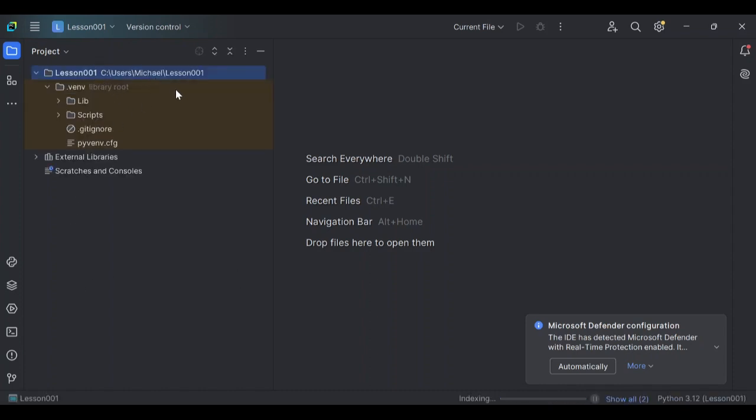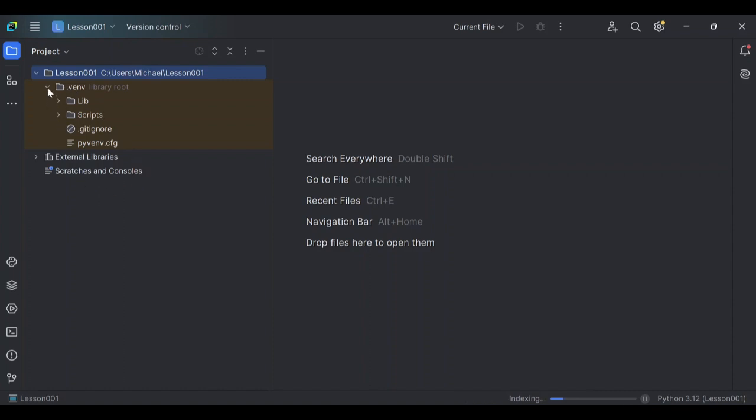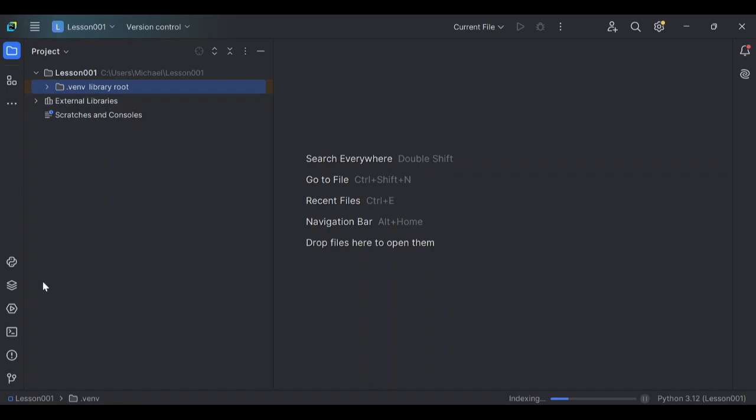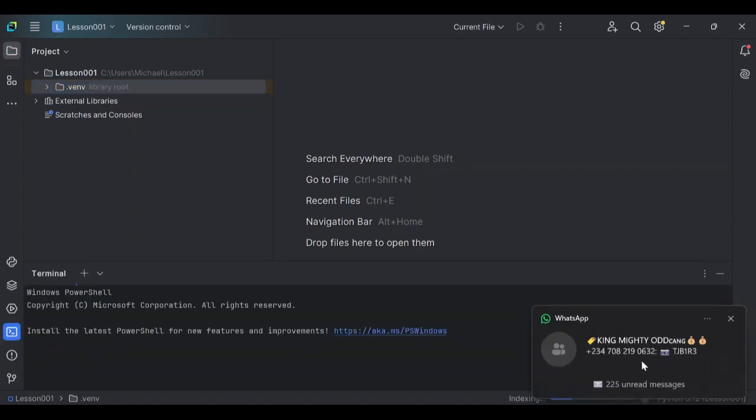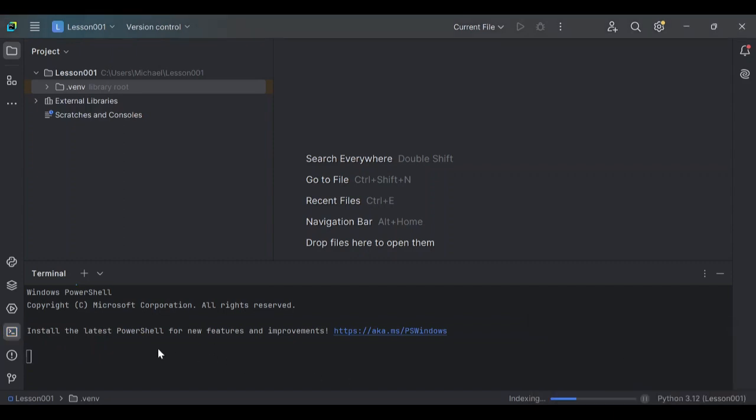Here, lesson 001 has been created. This is the virtual environment. For Python, they call it .venv. Very good. So we just close this one now. Click on it, then we'll click on this terminal here. Yes, this is it. Our virtual environment has been created for us. So in the folder, let's know one.